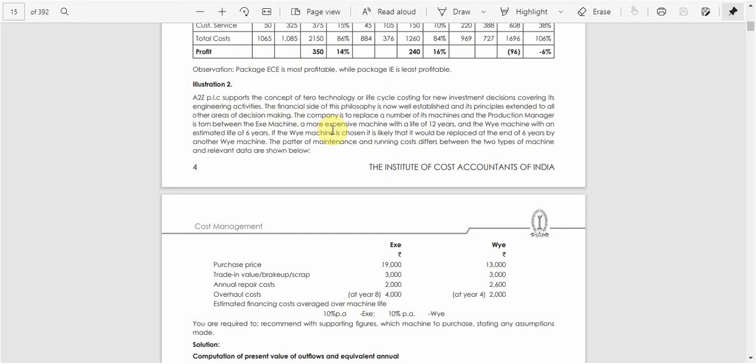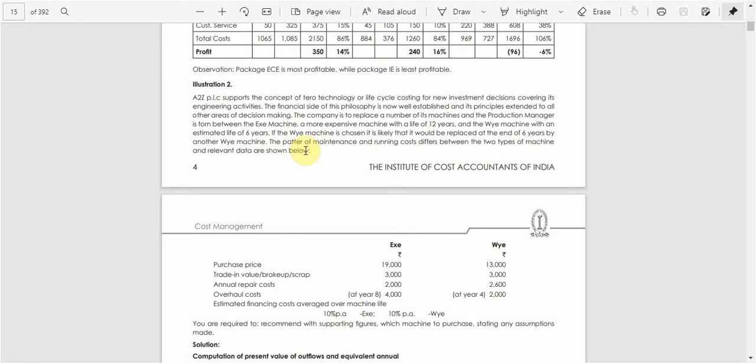The company is to replace a number of its machines, and the production manager is to choose between the X machine, a more expensive machine with a life of 12 years, and the Y machine with an estimated life of 6 years. So the estimated life for the X machine is 12 years, and for the Y machine it is only 6 years. So for decision making, he wants to calculate which machine he has to purchase.